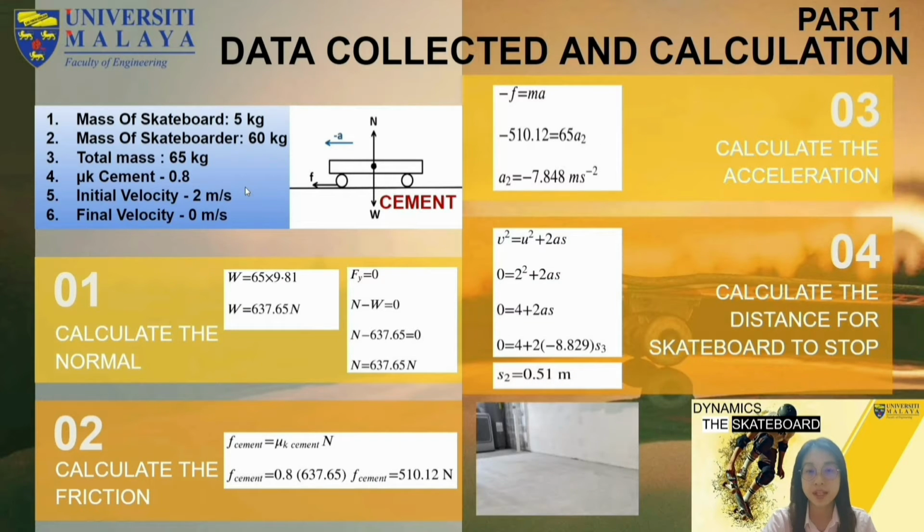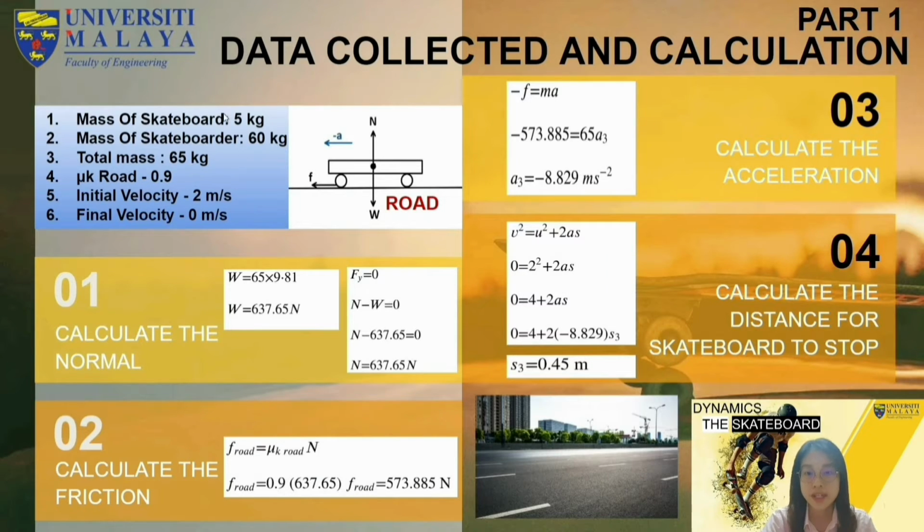Next, for the cement surface, the steps are repeated like the previous example until we get the normal force. After knowing the normal force, we can calculate the friction by assuming μk cement is equal to 0.8. Then we can calculate the acceleration by inserting the values into the equation. After getting the deceleration of negative 7.848, we assume that the initial velocity u is 2 and the final velocity is 0. Now, we assume that the deceleration is constant and thus we can obtain the distance for the skateboard to stop. Finally, we obtain the distance for the skateboard to stop at cement surface is 0.51 meter.